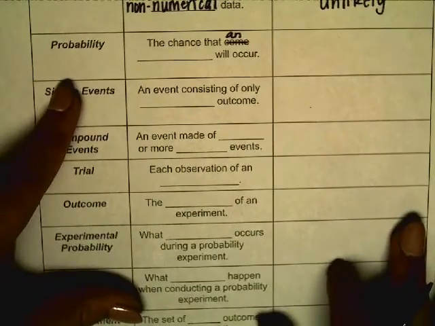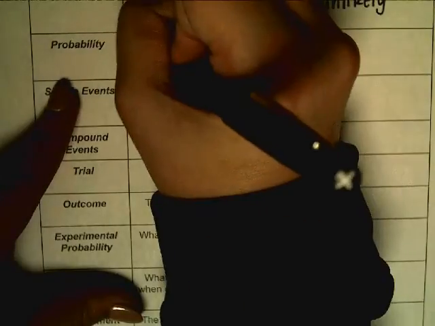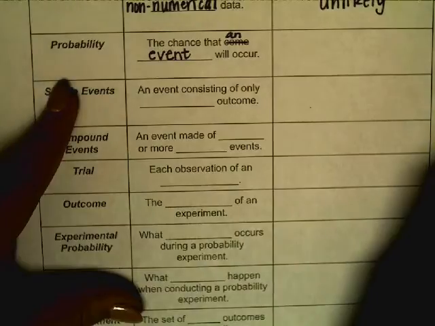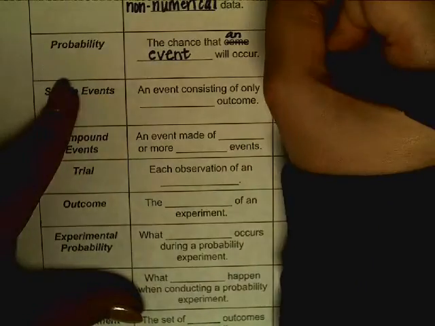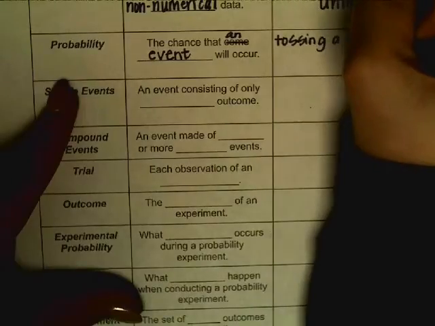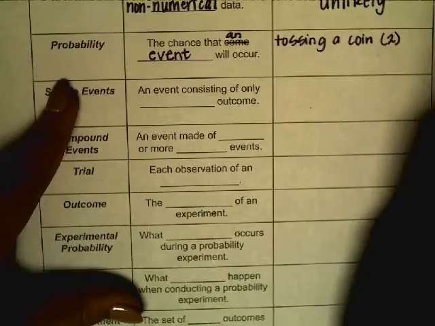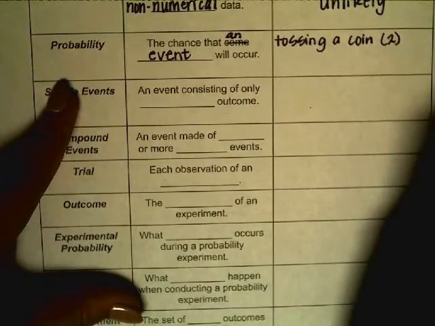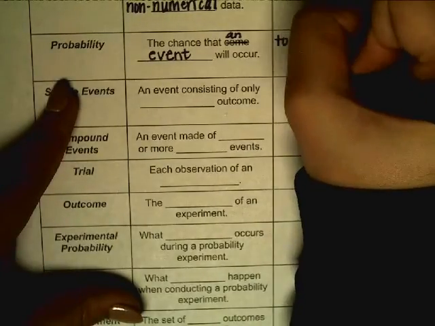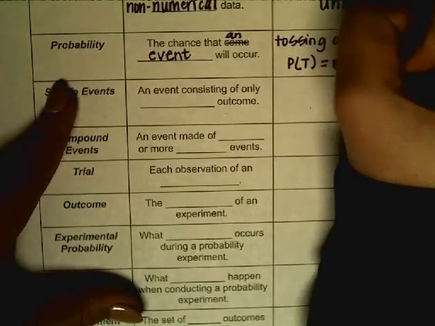Probability. The chance that an event will occur. For example, if you're tossing a coin, you have two options that you're going to land on. So you can either land on heads or you can land on tails. The probability of landing on tails is 50%.